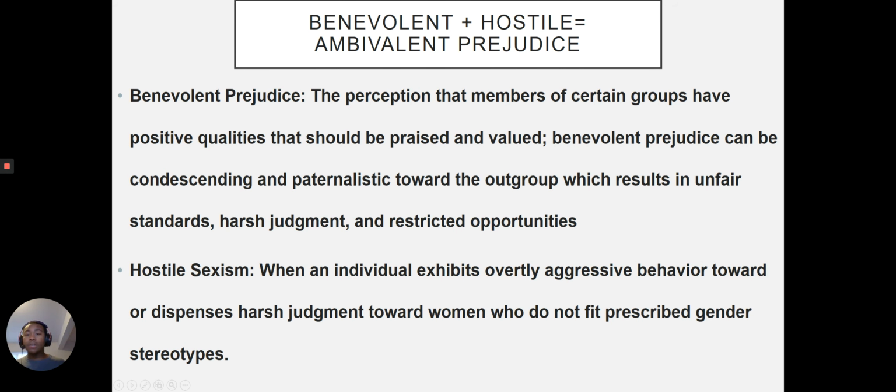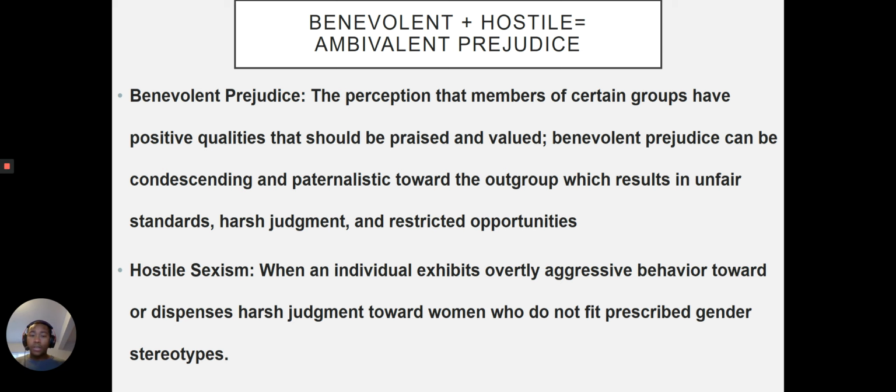So today we're going to continue our series on has prejudice increased over time? We're going to talk about our third and final type of prejudice that is described in social psychology. The top here says benevolent plus hostile equals ambivalent prejudice. I'm going to break that down really quickly in just a second.